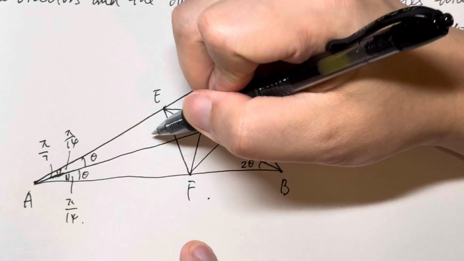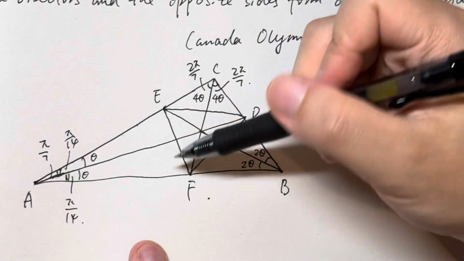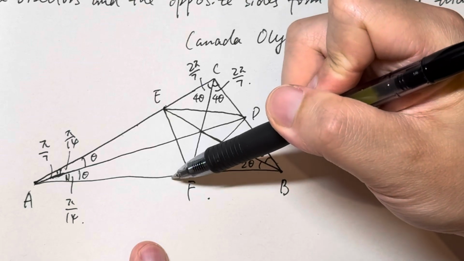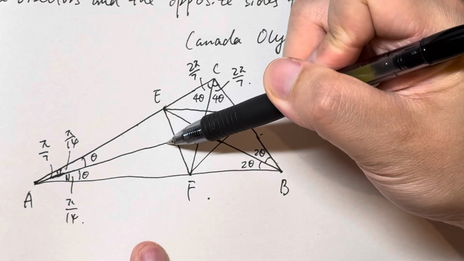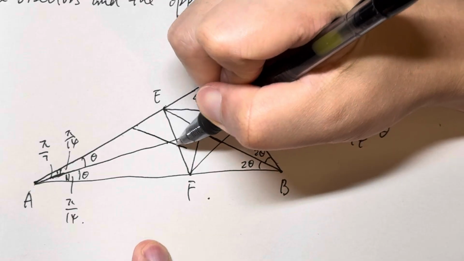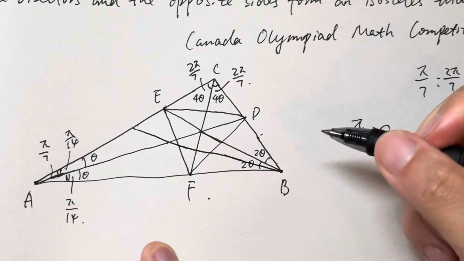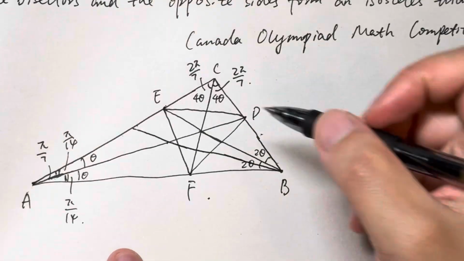Now let's look at this one. I'm trying to get it as correct as possible. Right, okay, that's a line here.